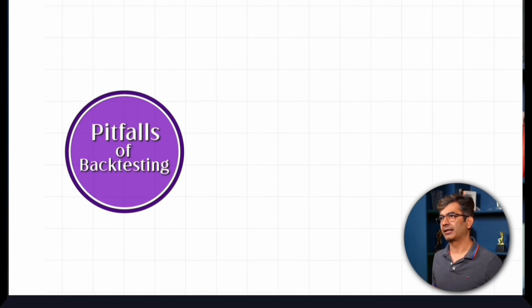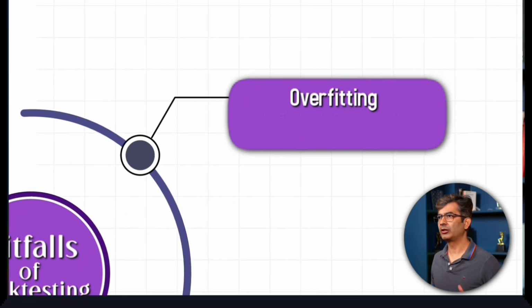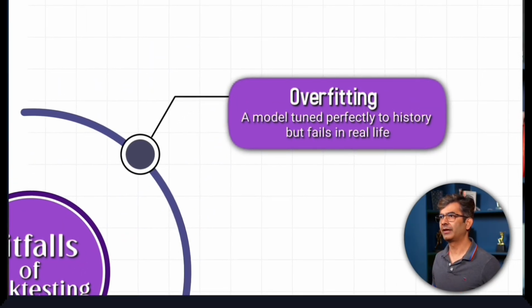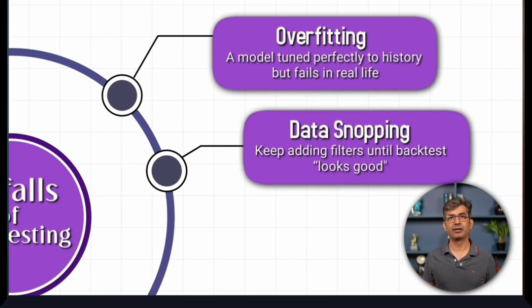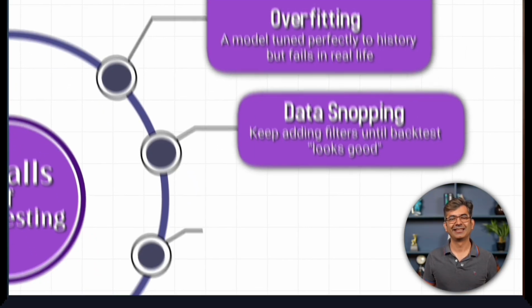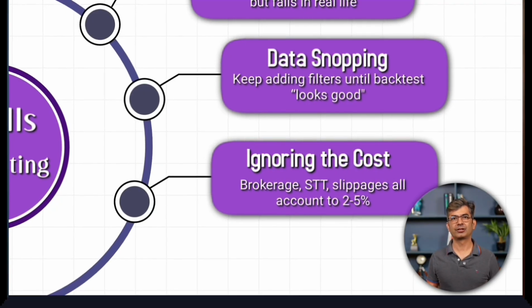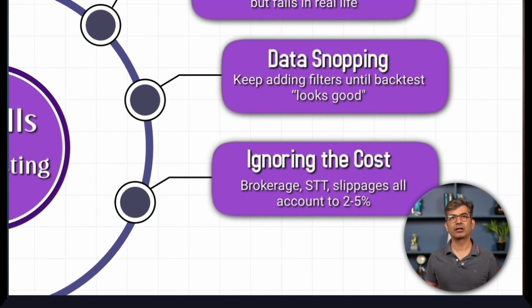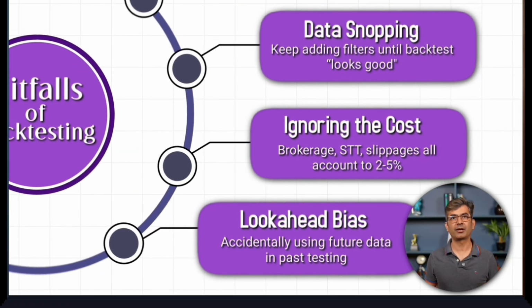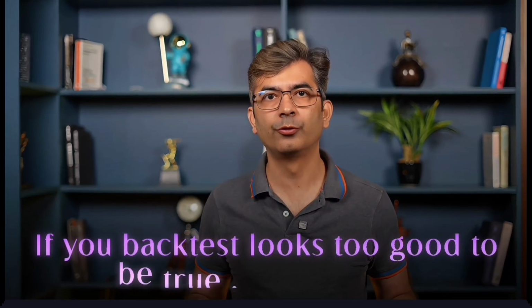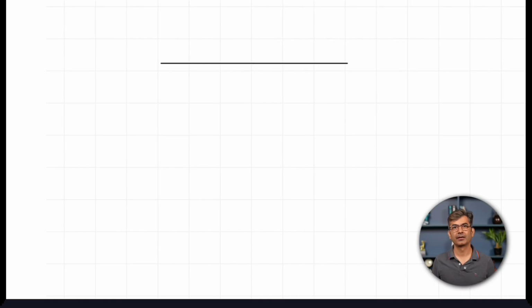What are the pitfalls of backtesting? Number 1, overfitting. A model tuned perfectly to history but fails in real life. Number 2 is data snooping. Keep adding filters until the backtest looks good. Number 3, ignoring the cost. Brokerage, securities transaction tax, slippage all add up to 2 to 5%. Number 4, look ahead bias. Accidentally using future data in past testing. So what is the golden rule? If your backtest looks too good to be true, it probably is. Better to trust an imperfect but realistic backtest than a flawless fantasy.